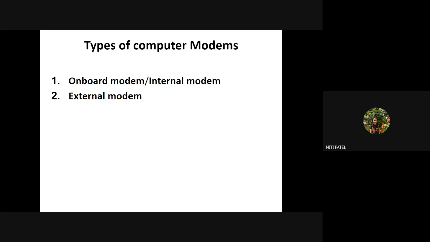Now, from the name, you can understand that what is internal and onboard. When I say onboard means what? It can be on which board? Onboard मतलब क्या? Ma'am, on motherboard. Yes, it is on the motherboard. But on which part of the motherboard? किधर इंस्टॉल करेंगे हम? मदरबोर्ड देखा है सबने? Yes. हाँ, तो मदरबोर्ड के कौन से पार्ट पे? Ma'am, on PCI lane. Correct.